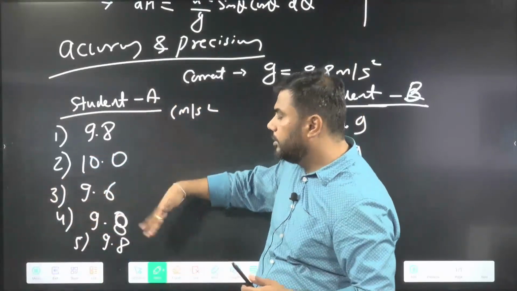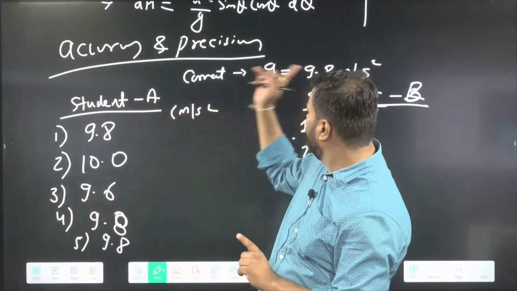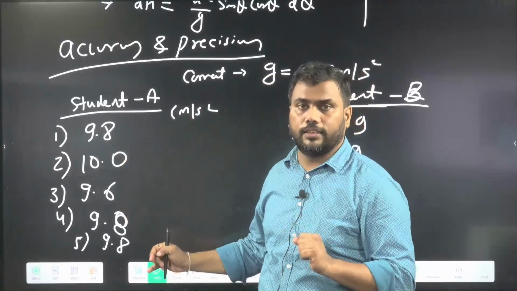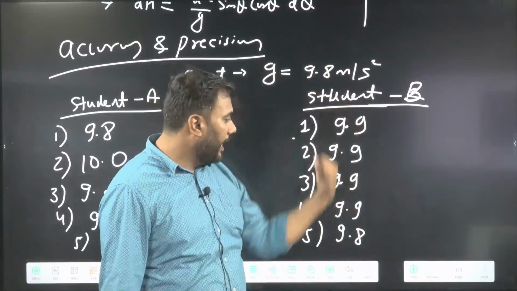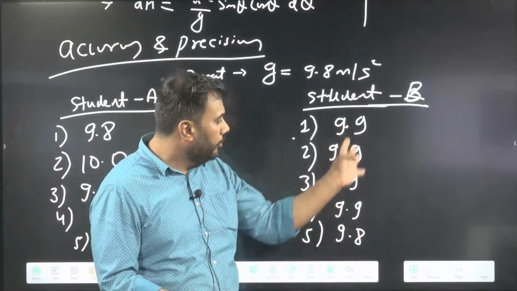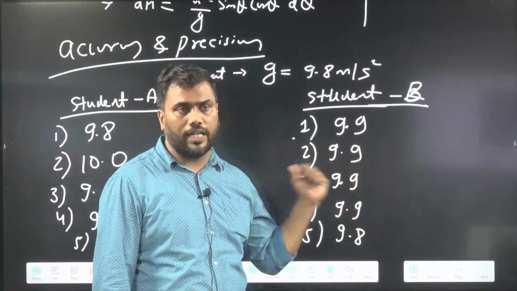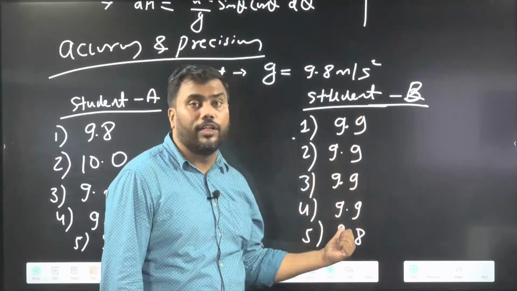Here, there is some spread of values, some changes in the values, although the average value is equal to the actual value. So he is accurate but not precise. The other is inaccurate but precise. His average value of g is not equal to the exact value; it will be very close to 9.9. But he is more precise because every time he is getting the same values.